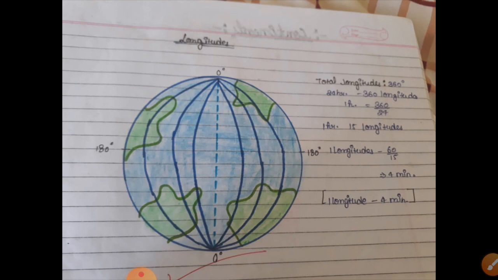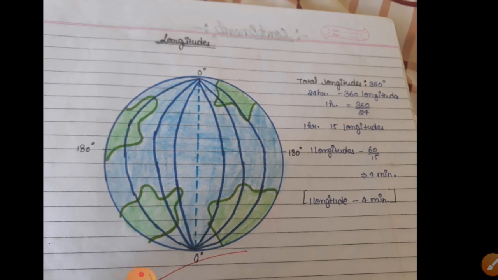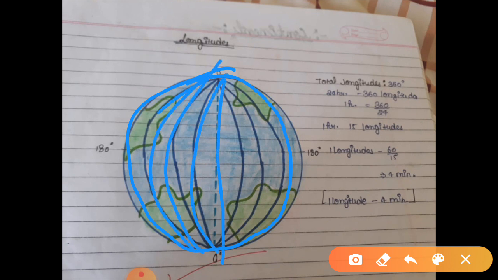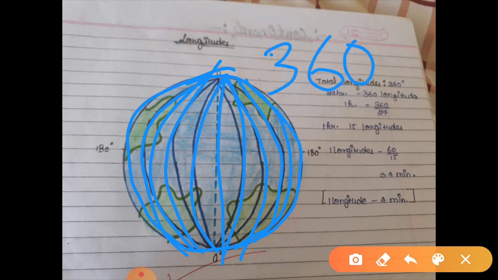Time means the sun's rays. Now see, this is our earth. Longitudes are like this, and I told you there are a total of 360 longitudes.